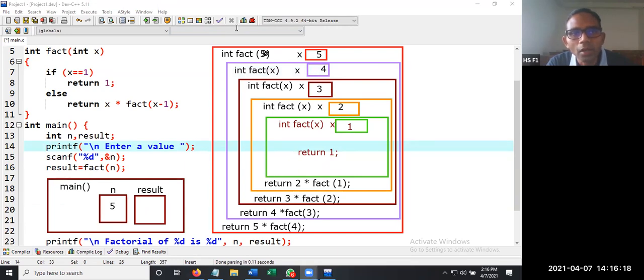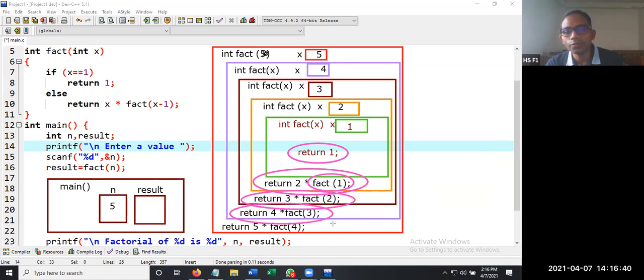in the reverse order. Why reverse order? Because we are taking into consideration the stack. So the stack is having return 1. Now in the place of fact of 1, we are going to have the value 1. Then it is going to execute return 2 into 1, then return 3 into 2, then return 6 into 4, then return 24 into 5. So the execution goes in reverse order.